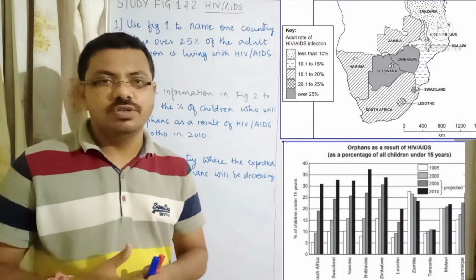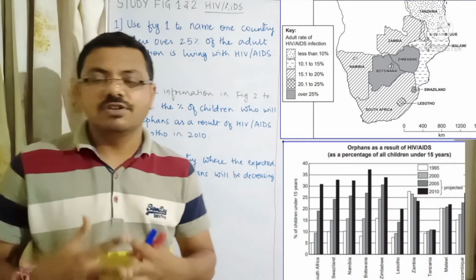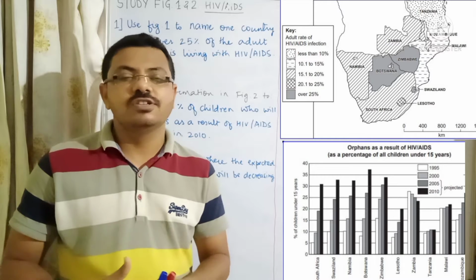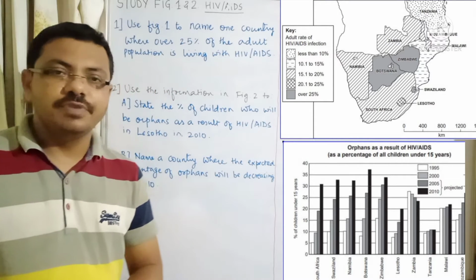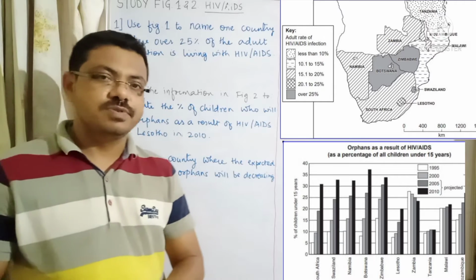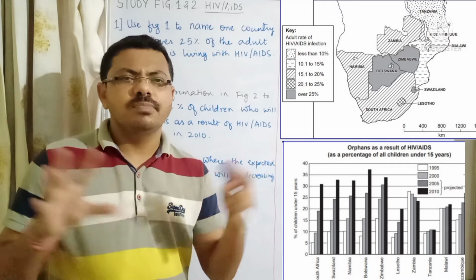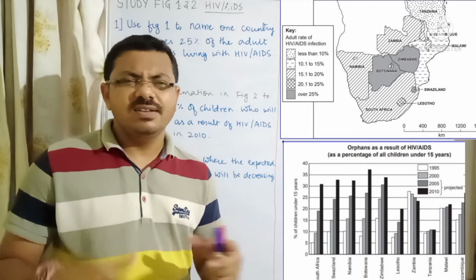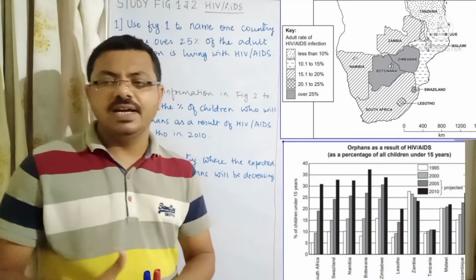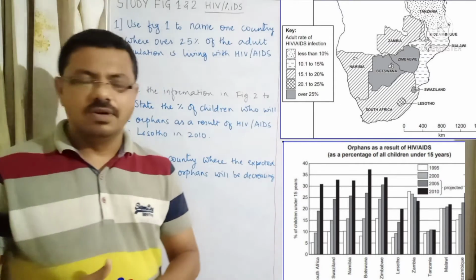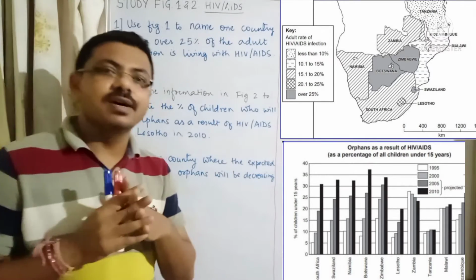And figure number 2 is about the orphans as a result of HIV AIDS as a percentage of all children under 15 years, right? So figure 1 is about some of the countries of the southern part of Africa, and figure 2 is a bar graph where orphan numbers are given according to years 1995 to 2010, right? Now let us look at question number 1, which is based on figure 1.